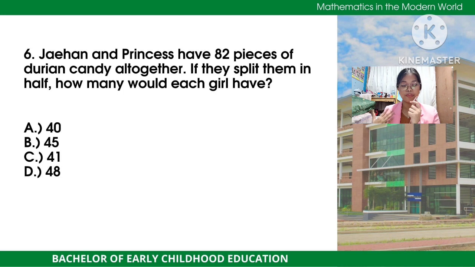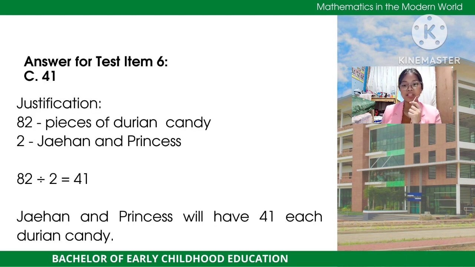Alright, the right answer for item number 6 is letter C. So we can see here the justification. We have 82, which stands for pieces of durian candy, and 2, which stands for two little girls, Jayhan and Princess. We split them in half, so we have 82 divided by 2, which is equal to 41. That's why Jayhan and Princess will have 41 durian candies each. So did you get it?